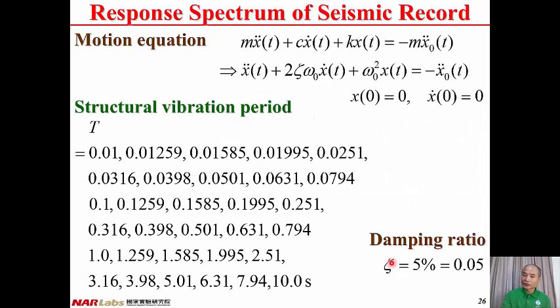The damping ratio here is fixed to be 5%, that is 0.05, and the structural vibration period varies from 0.01 second to 0.1 second to 1.0 second, and then to 10 seconds. Therefore, we can have the range of the vibration period from 0.01 second to 10 seconds. And this is the ground motion. The initial conditions are assigned to be 0.